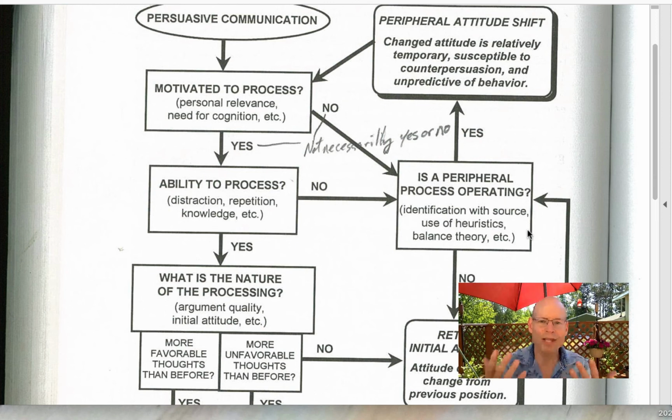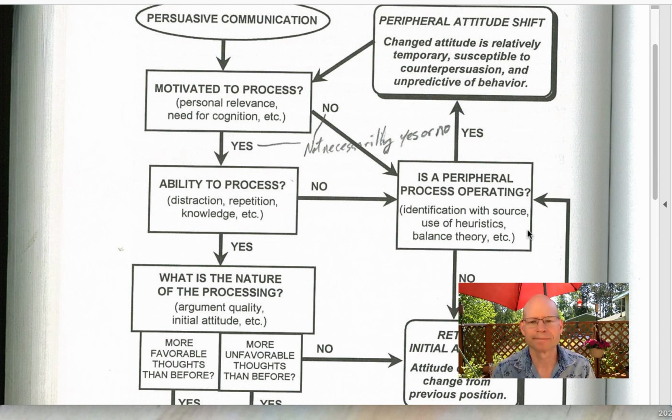For example, what in the model or in the message might spark an attitude change? Do I identify with the source? Research says if the spokesperson in a message forms a connection with me, I can identify with what they're talking about. I don't really understand, it's not a strong argument, but this looks like somebody like me or somebody I identify with. Then I might be persuaded a little bit.